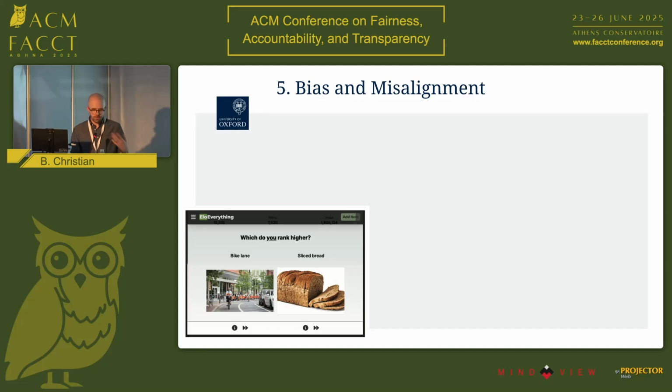So how well do these models capture and generalize human preferences? We used a data set of 2 million pairwise preferences from ELO Everything, which is a website that shows users two different entities from Wikipedia and says, which of these do you rank higher? So in this case, white claim or sliced bread. We don't intend this as a fully authoritative benchmark, but it does give us a point of reference for humans.